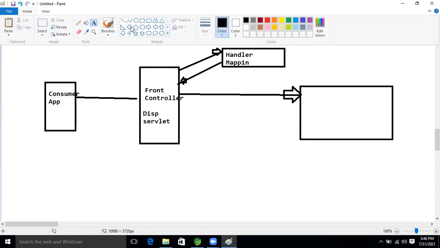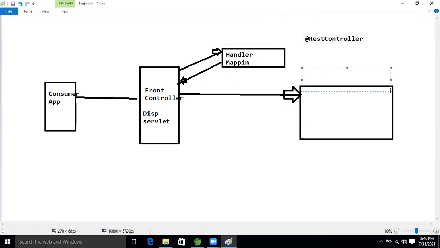So here, what information will be there now, guys? Path and HTTP method. Based on the HTTP method and path, our request will come to this controller class. And here we will write the REST controller, and by seeing the method, this controller will work.